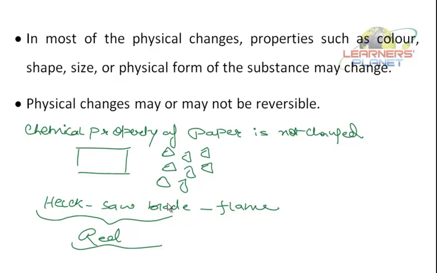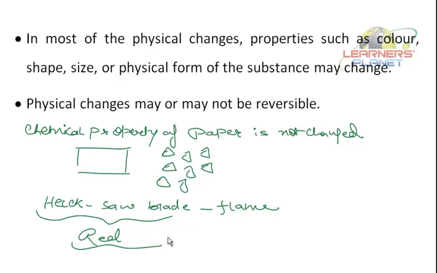Water to water vapor, a physical change. Ice to water, physical change. Hacksaw blade turning red, it just gets its color back if kept for a long time. So these are all what? Physical changes. Say hacksaw blade, there's change in the color. Change in the size if you tear the piece of paper. Ice candy. Keep it out for some time, it will melt. If you keep it in the refrigerator bag or deep freezer bag, it will again get settled.